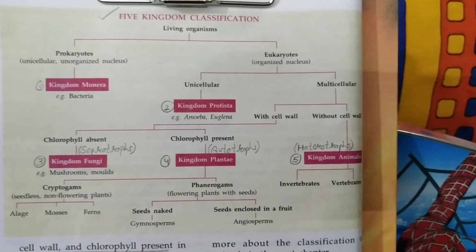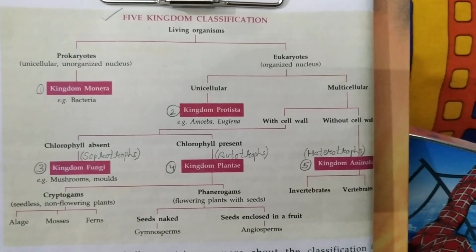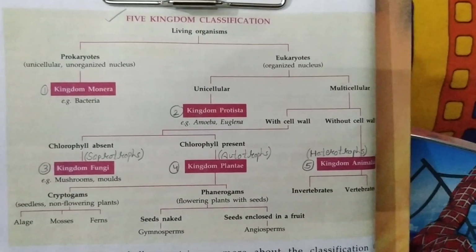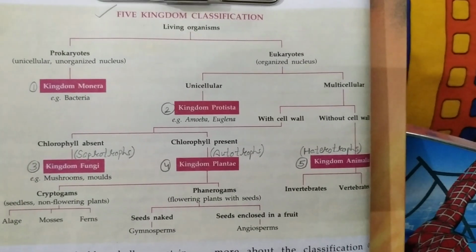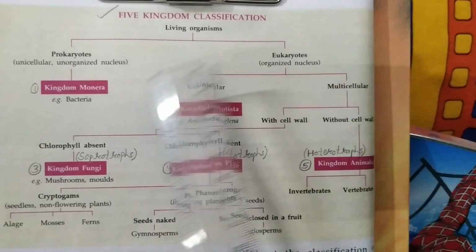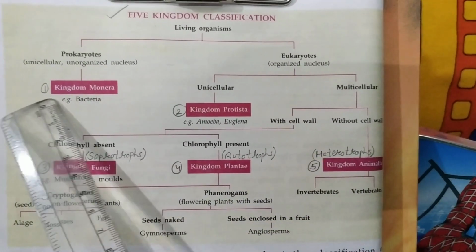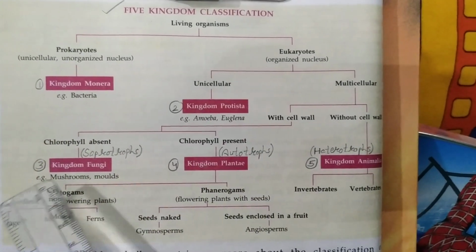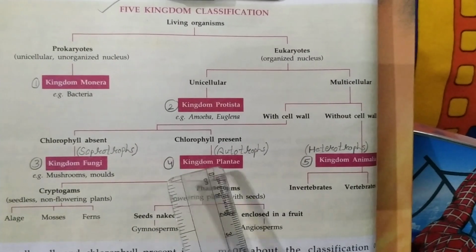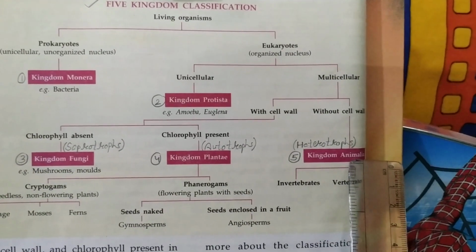The 5 kingdom classification given by Robert Whittaker divides the living world broadly into 5 main kingdoms, as you can see in these red boxes. First kingdom Monera, second kingdom Protista, third kingdom Fungi, fourth kingdom Plantae, and fifth kingdom Animalia.